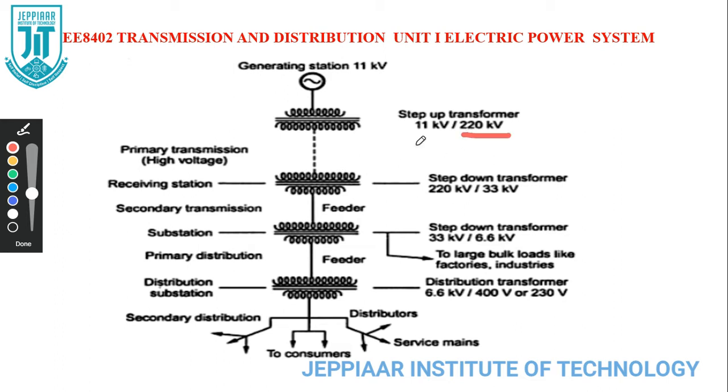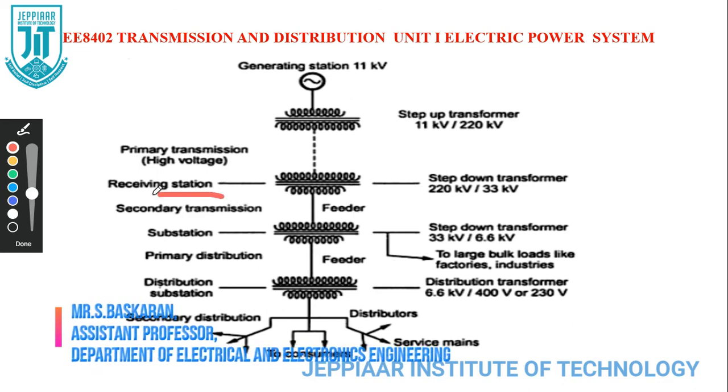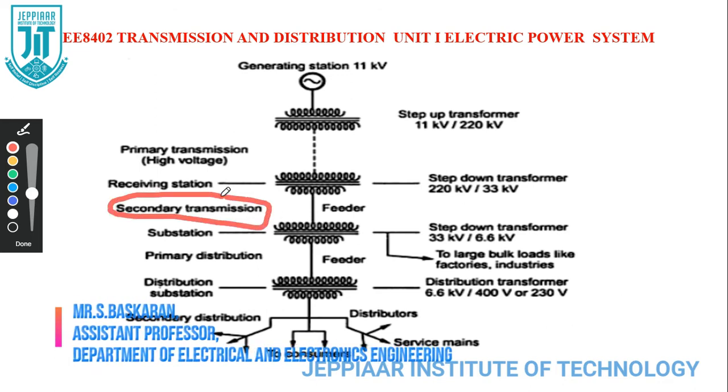Again, this 220 kV voltage will be stepped down to 33 kV, and that is called the receiving station. It is called secondary transmission, and here it is called the bus bar.